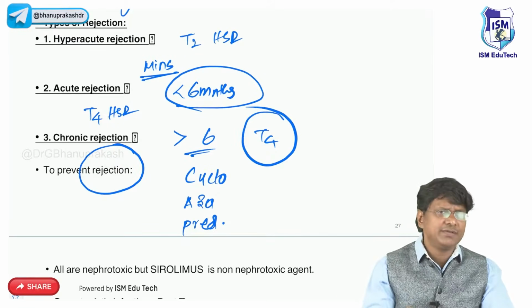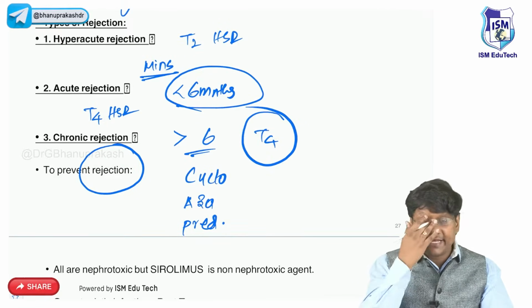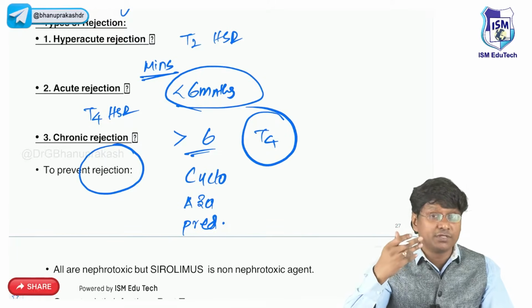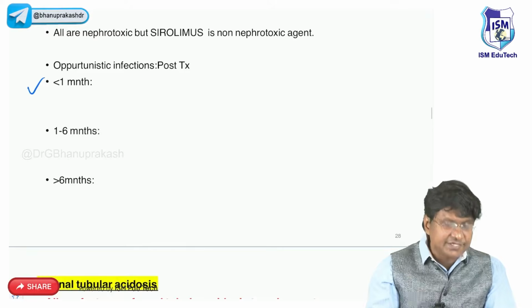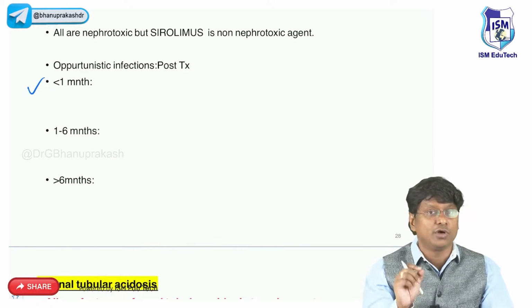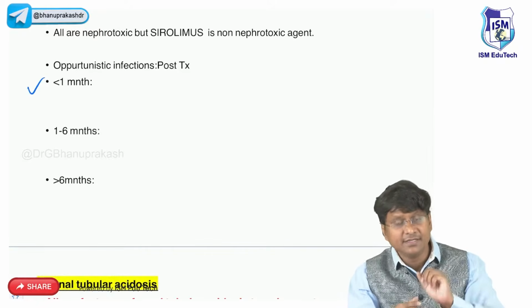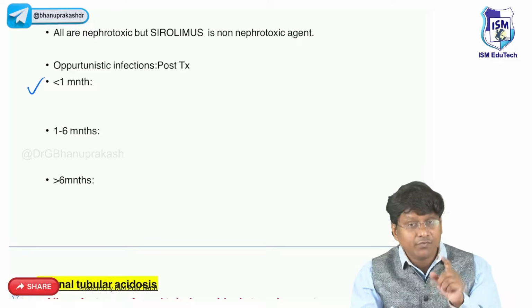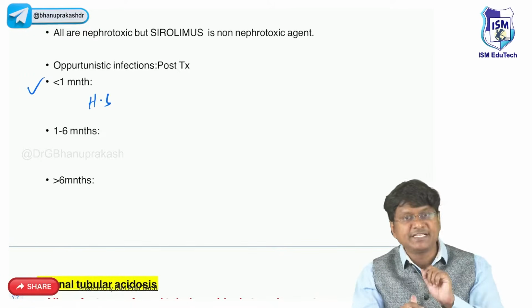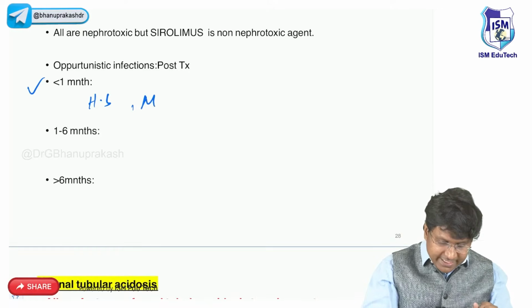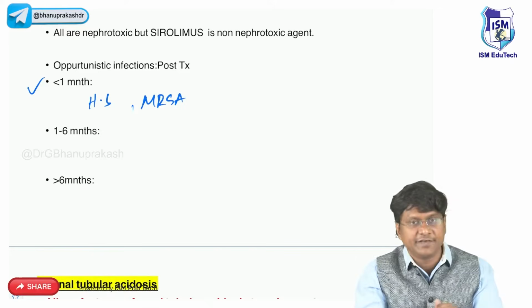But whenever you are giving these immunosuppressants, the individual is at increased risk of opportunistic infections. Now, what are the opportunistic infections that can occur within 1 month of giving the immunosuppressive drugs? Within 1 month, the individual is at increased risk of herpes simplex infection or MRSA infection.